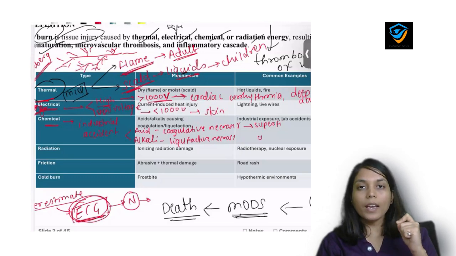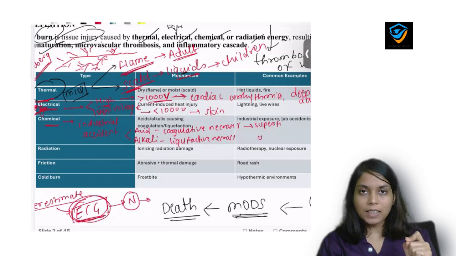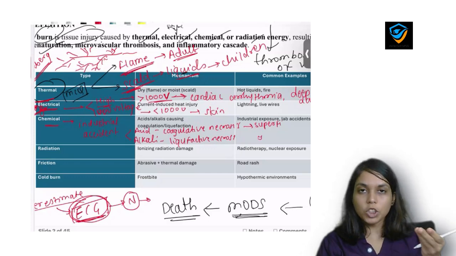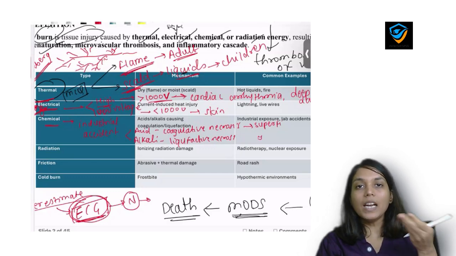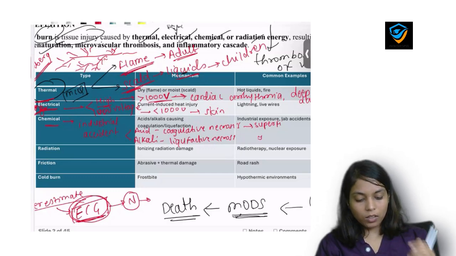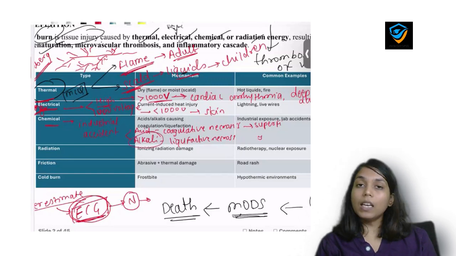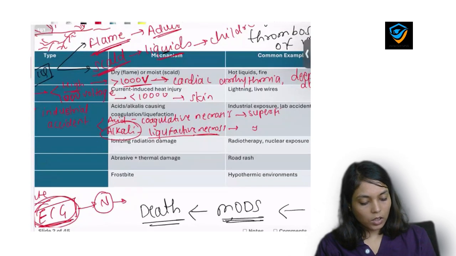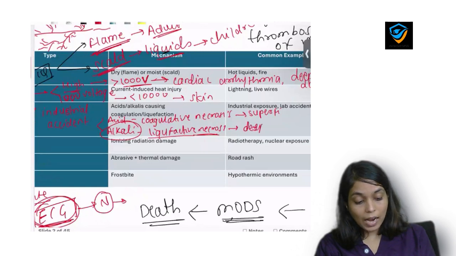Now, what I mean to say is, if acid is causing the burn, then there is only superficial burn because there is formation of eschar, and it is a mild type of burn. And if alkali is causing the burn, there is formation of liquefactive necrosis, and liquefactive necrosis causes deeper type of burn, and it is of more severe form.